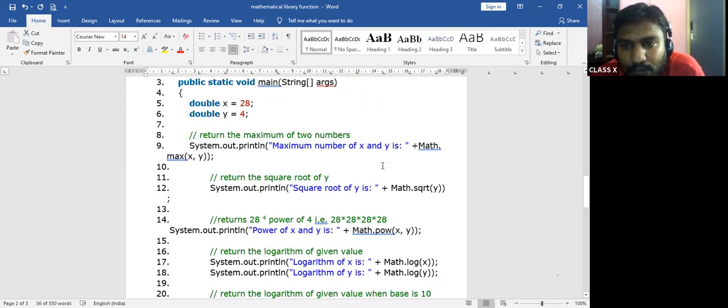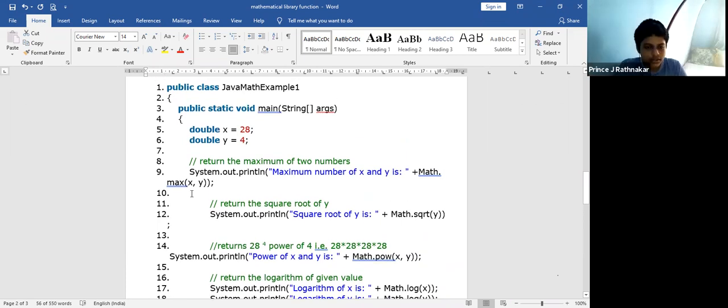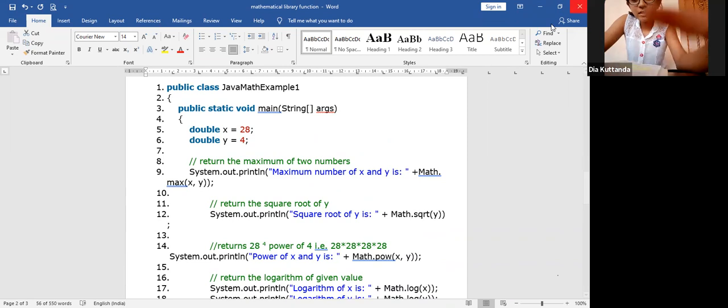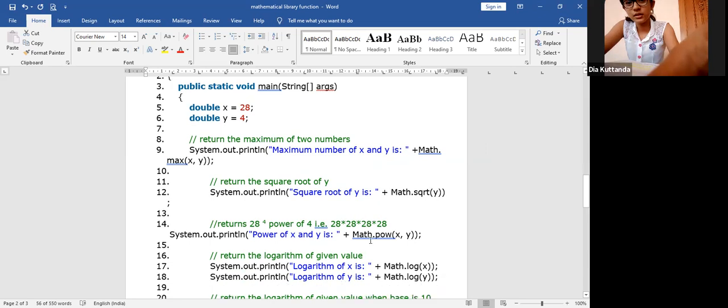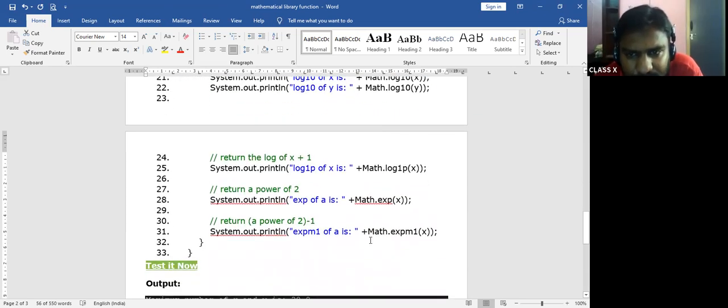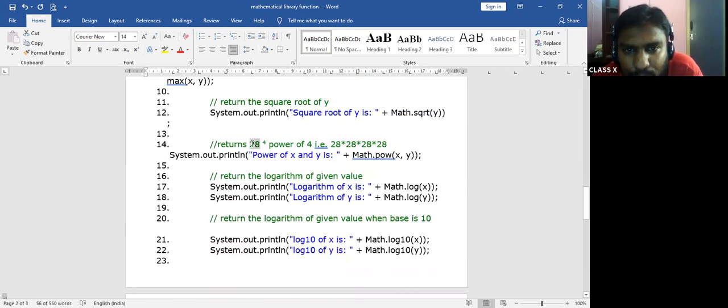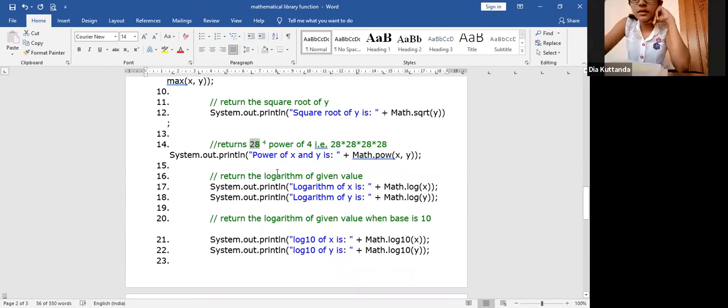Square root, power, max? No, sir. Excuse me, yes, sir. Yeah, tell me. So you have converted 4 to square root, no, sir? It should be 2 in the next 24, you have to multiply with 2, no, sir. I didn't get you. Tell me again. 28 power 4, you are talking about this? Yes, sir. We have converted square root 4, no, sir.